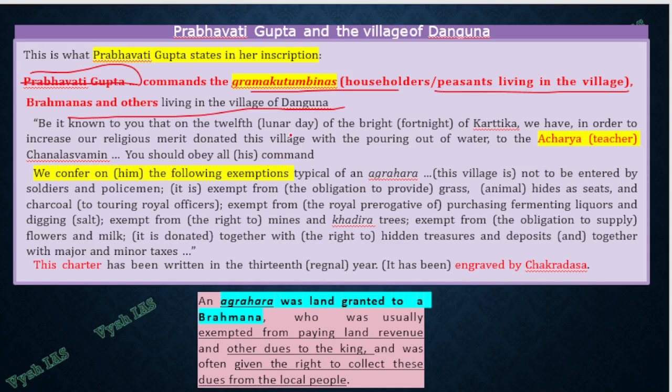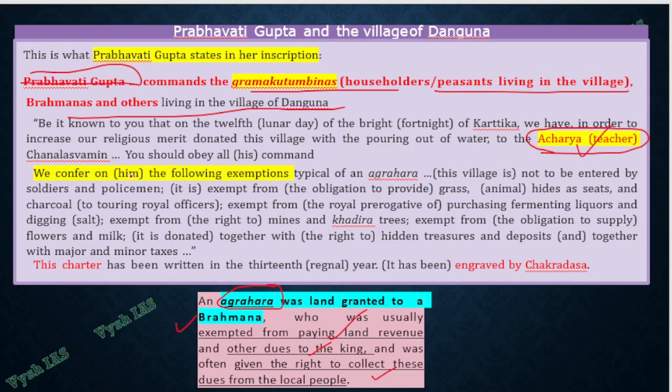About their different people and culture, one thing you have to know is, there used to be a powerful position called Acharya or teacher. Acharyas or teachers were given exemptions in a lot of ways. First thing you should know, there is a term called Agrahara. Agrahara is nothing but land granted to a Brahmana, who will mostly be a teacher also. They are exempted from paying land revenue or any other dues or taxes to the king, and they are also given the right to collect more dues from the local people. So they are very powerful people within the village.